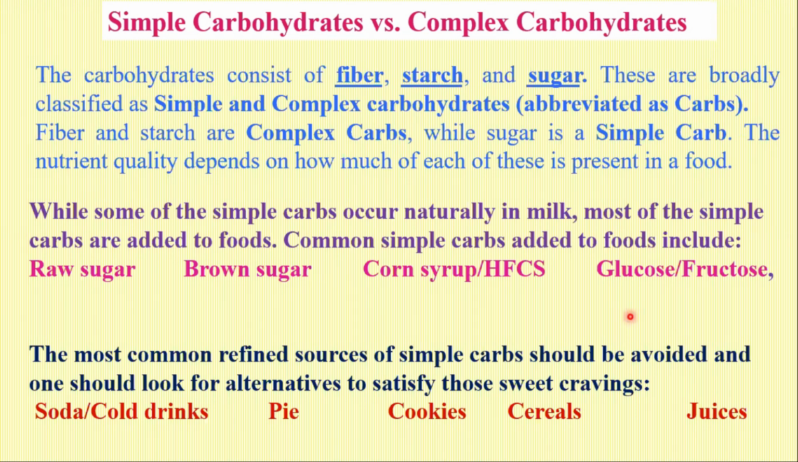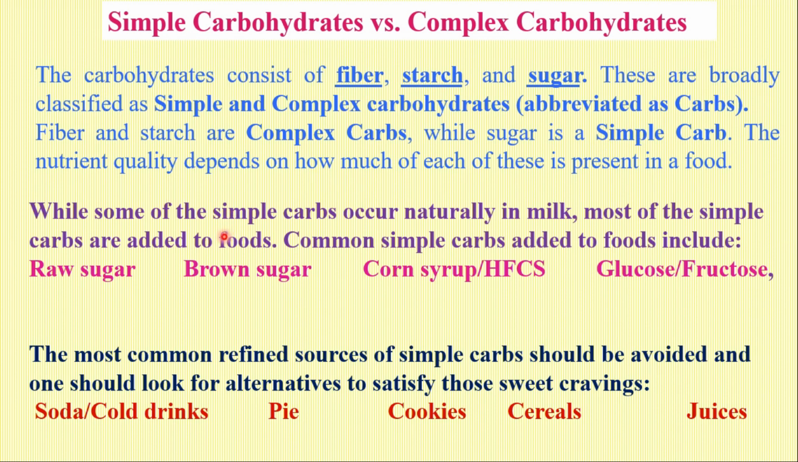The question is, what should we be eating? It is simple carbohydrates versus complex carbohydrates. The carbohydrates consist of fiber, starch, and sugar. These are broadly classified as simple carbs and complex carbs, carbs being short for carbohydrates. Fiber and starch are complex carbohydrates, while sugars, such as glucose, fructose, and lactose, are called simple carbohydrates or simple carbs. The nutrient quality depends on how much of each of these is present in a food.